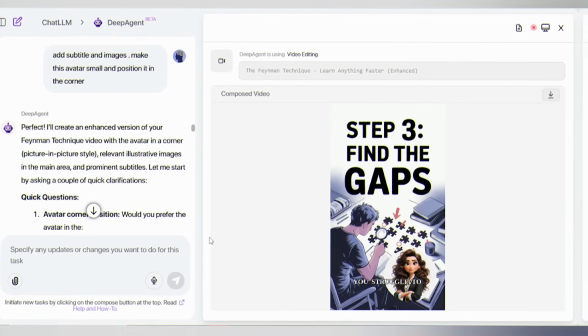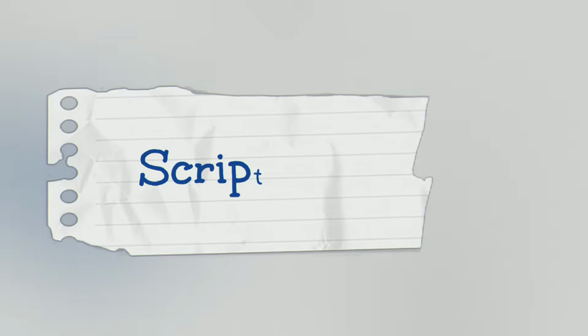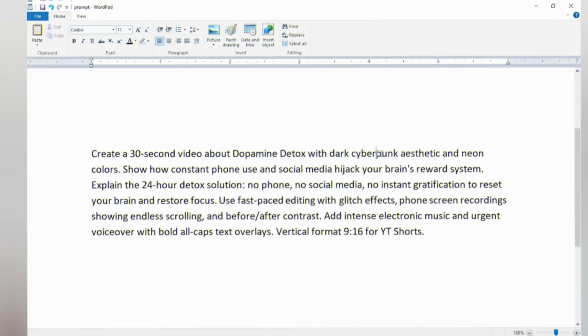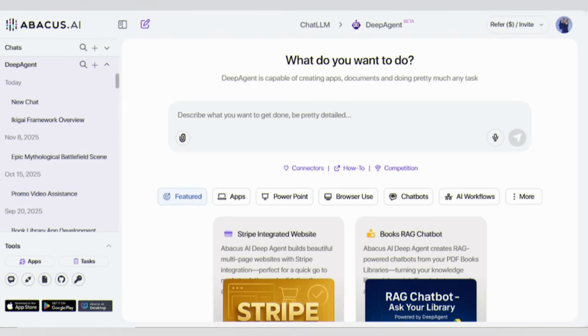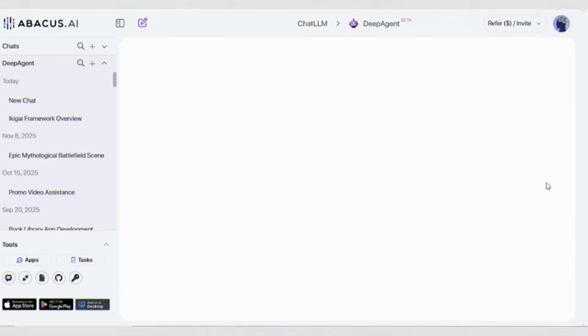Really, it's mind-blowing and more engaging. Feature 2. Script to video. Let's say I have a complete script about dopamine detox, resetting your brain. I simply paste it into DeepAgent and it does the rest.